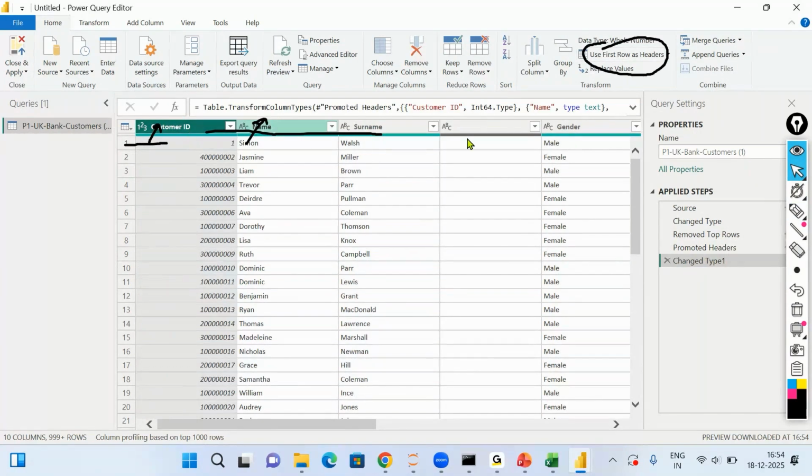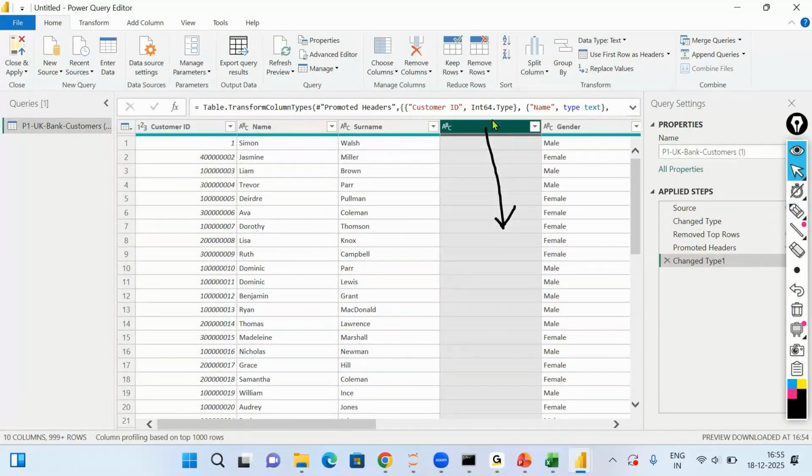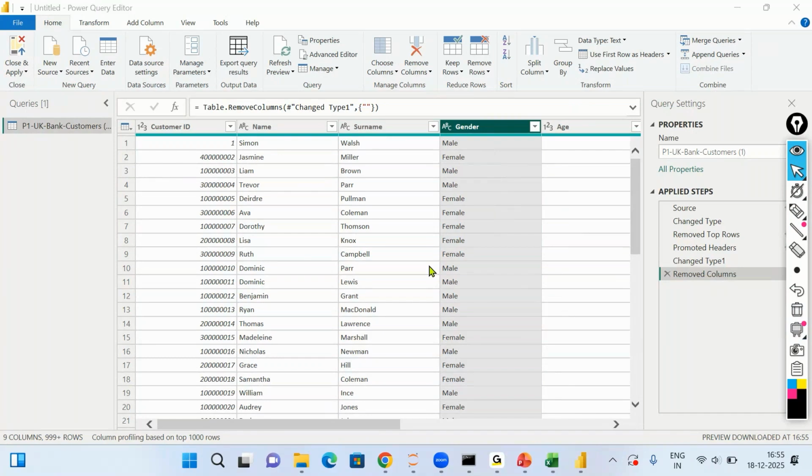And now you can see the data has been properly sorted. And once the data is cleaned, you can see there is still one column which is blank. So I'll select this column, and you have an option of remove columns. Once you select the column and say remove columns, the column will be removed. Once the column has been removed, I just have to click on close and apply.